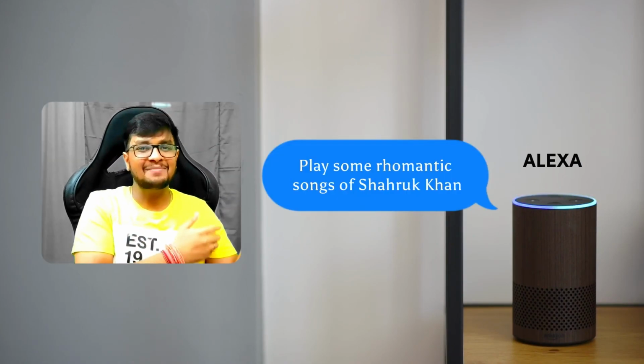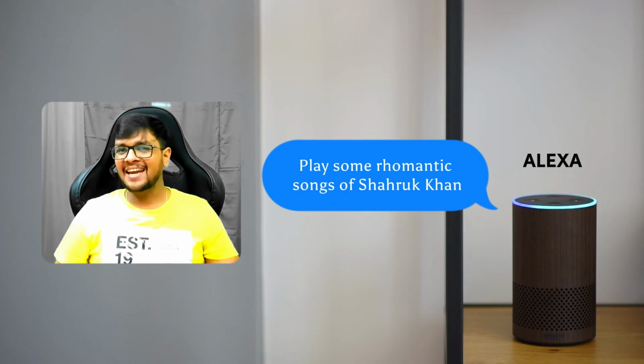In the same way, Alexa is an example of artificial intelligence, a complete product, where it can understand human language. I can say, play some romantic songs of Shah Rukh Khan, and it would start playing it. So these are some of the examples of AI.